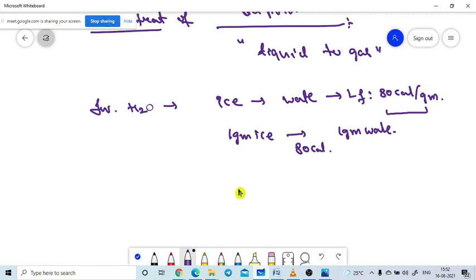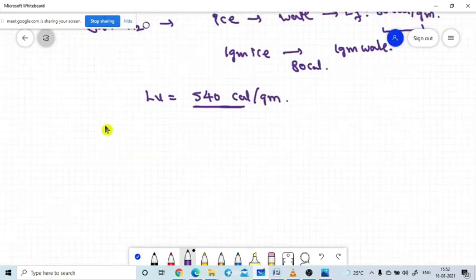That is important. In a similar manner, the latent heat of vaporization for water is equal to 540 calorie per gram. What is the meaning of this value? To convert 1 gram of water to vapor state, we need 540 calorie of heat energy. That energy we need is the latent heat of vaporization. So that is the latent heat of vaporization value for water.